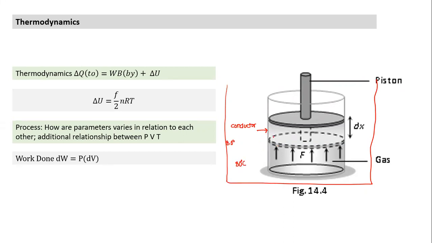As long as it is free to exchange heat with the surroundings, the gas inside the cylinder will always remain at the same temperature as the surroundings. So the temperature is constant. I want to carry out isothermal expansion. How would I carry it out? Initially I have some state, but I put some sand here. This is the initial state. How would the isothermal expansion be carried out? It should be slow. All the places we are talking about, nothing should be sudden.